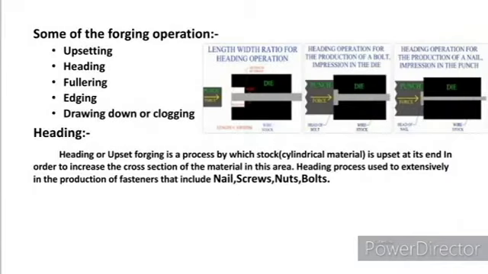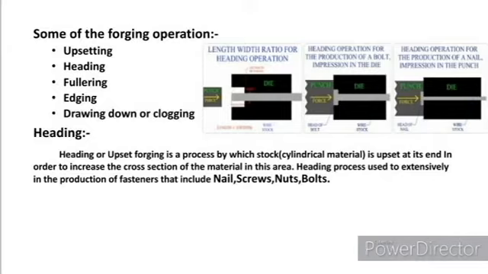Some of the operations done in forging are upsetting, heading, fullering, edging, and drawing out or kludging. Heading and upsetting are similar to each other, where the length is decreased while comparably increasing the cross-section area.